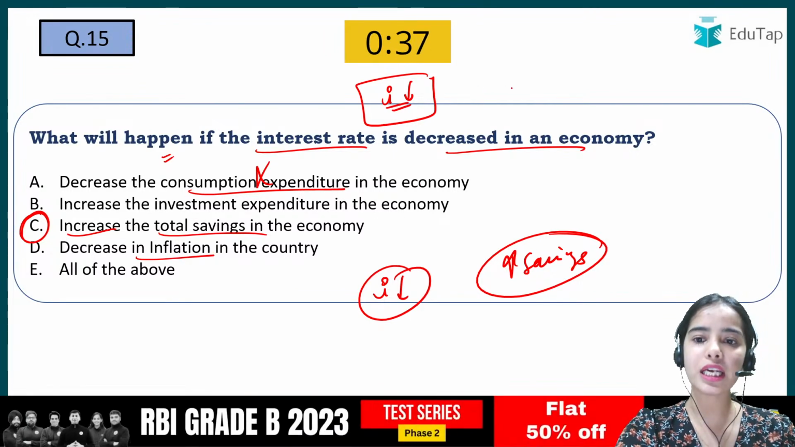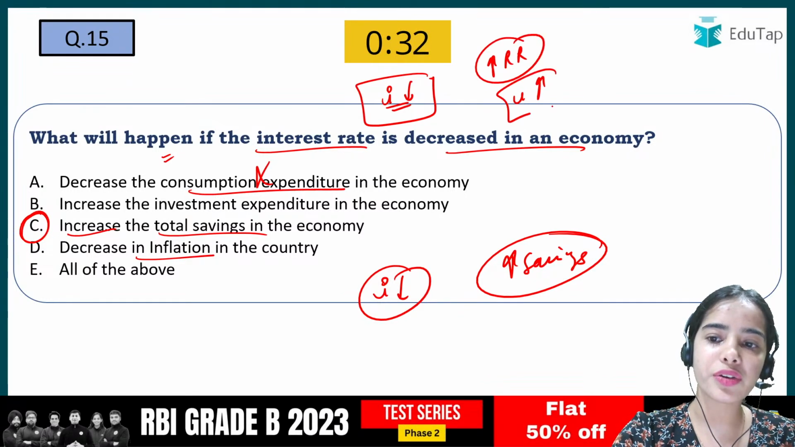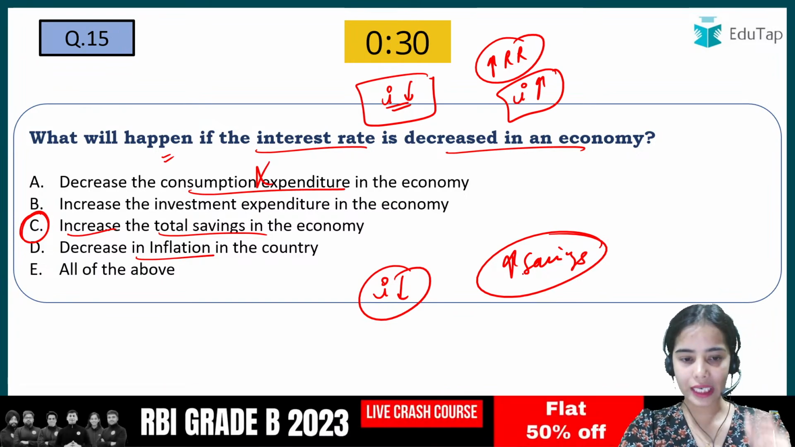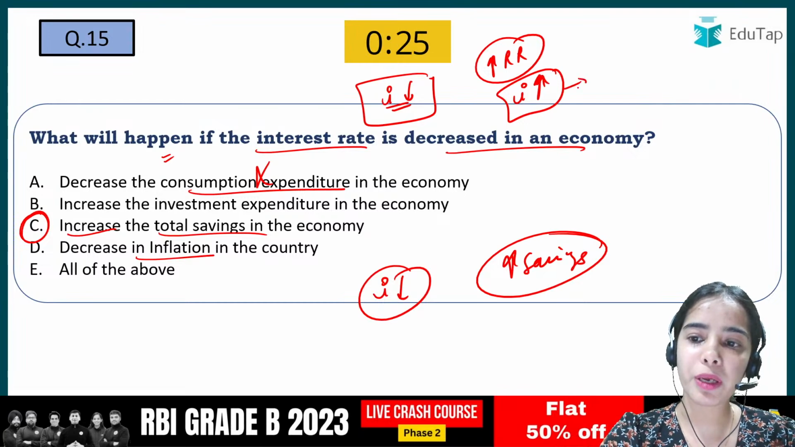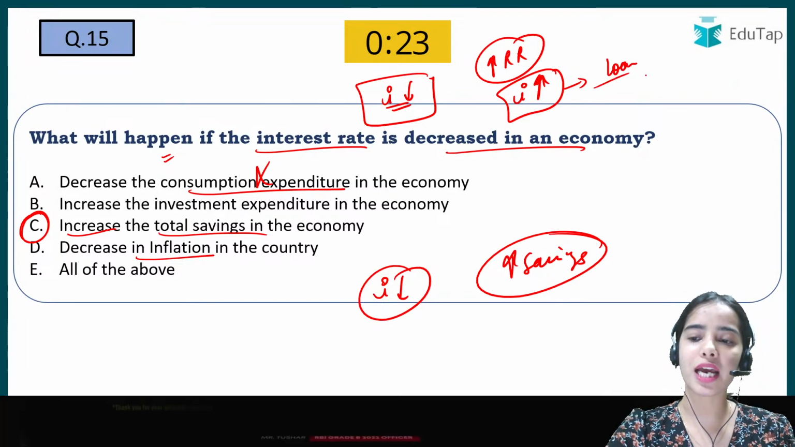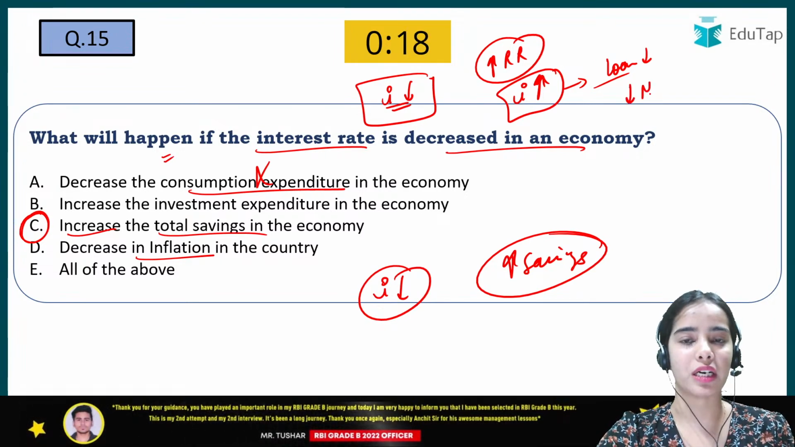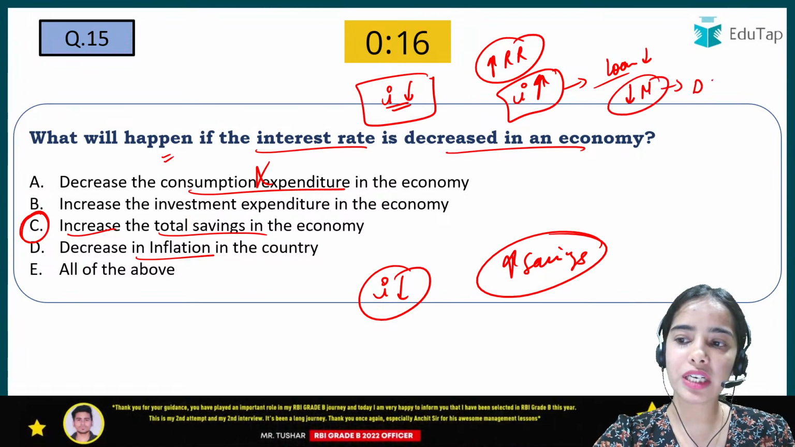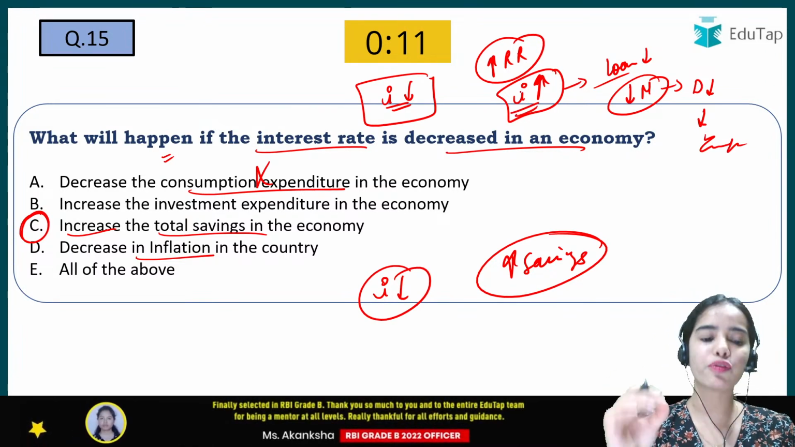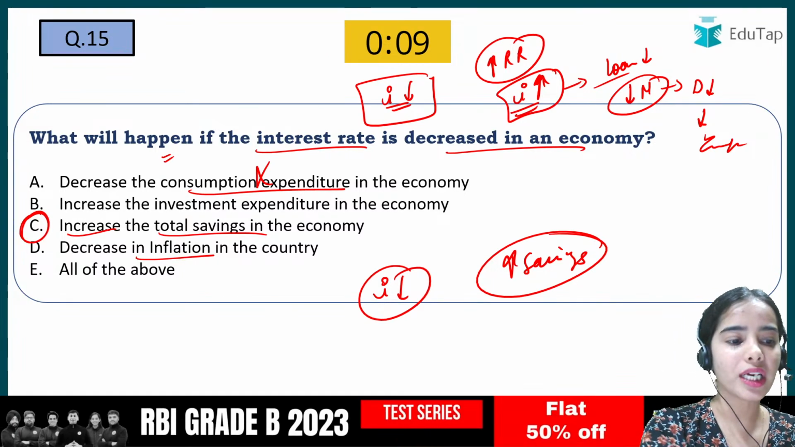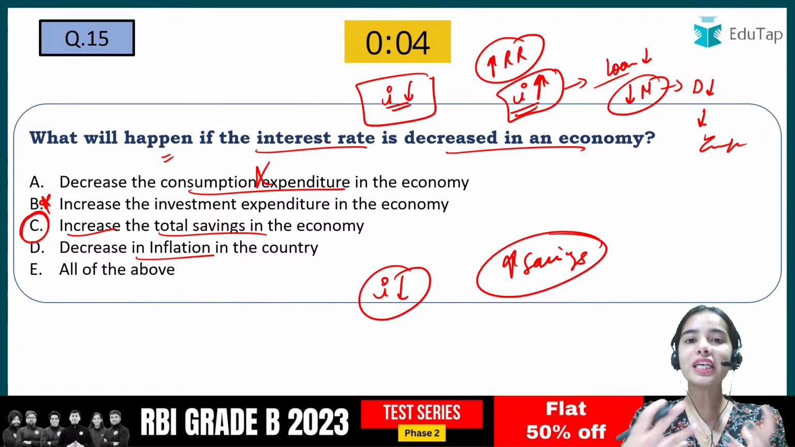For decreasing inflation, the Reserve Bank increases the repo rate to increase the interest rate in the economy. To decrease inflation, the interest rate has to be increased so that people take less loan, because when the interest is high, people will take less loan. When people take less loan, they have less money to spend, so the demand will decrease and the inflation will decrease. So here the correct answer is B only: if the interest rate is decreasing, you will take more loan.